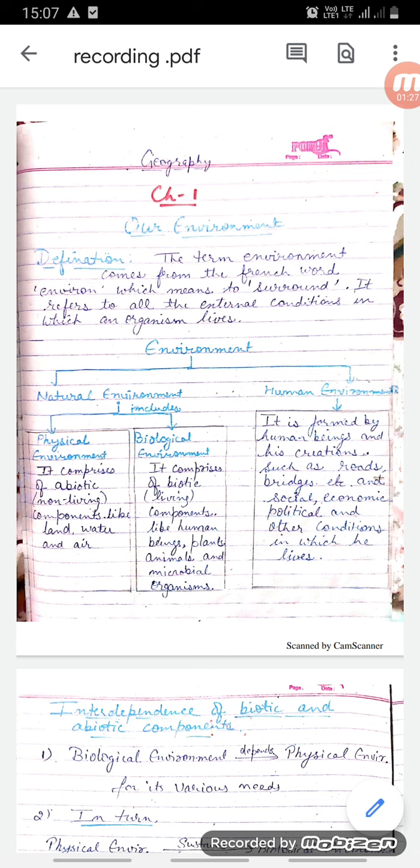Biological environment comprises biotic, that is living components like human beings, plants, animals and microbial organisms. Human environment is formed by human beings and their creations such as roads, bridges, etc., and social, economic, political and other conditions in which they live.